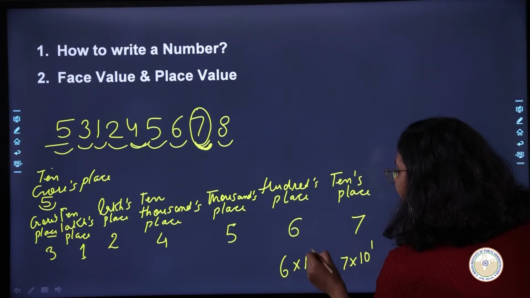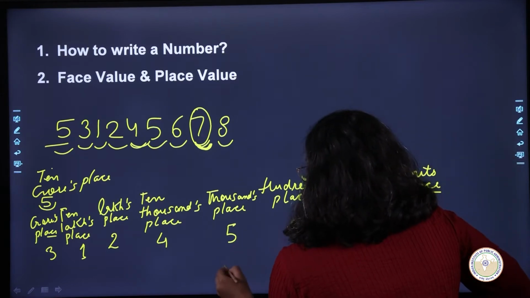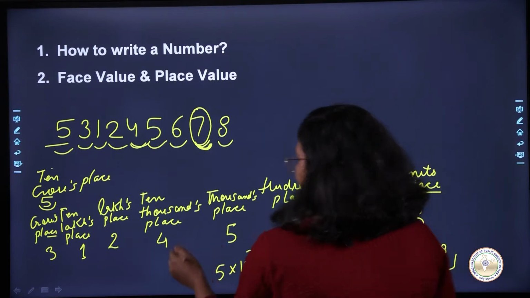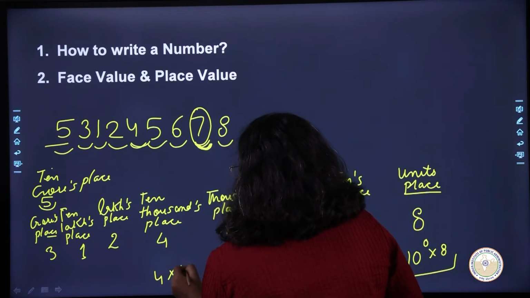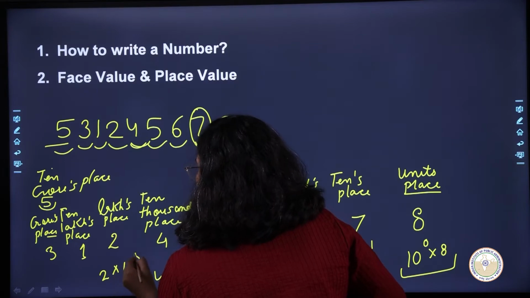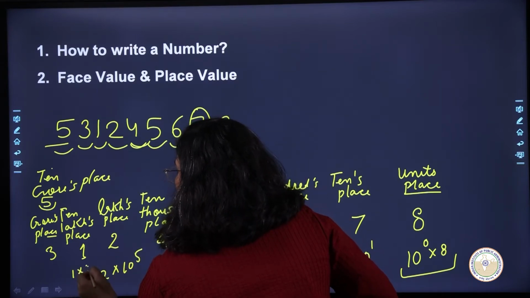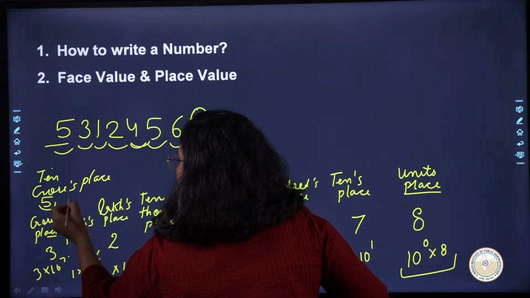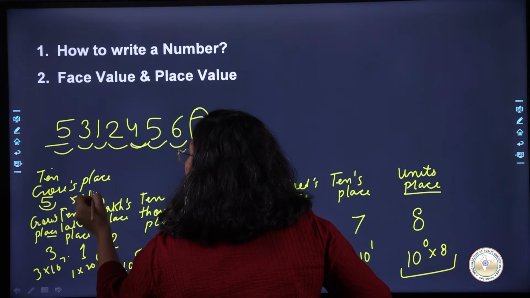6 times 10 power 2, 5 times 10 power 3, 4 times 10 power 4, 2 times 10 power 5, 1 time 10 power 6, 3 times 10 power 7, and then finally 5 times 10 power 8.